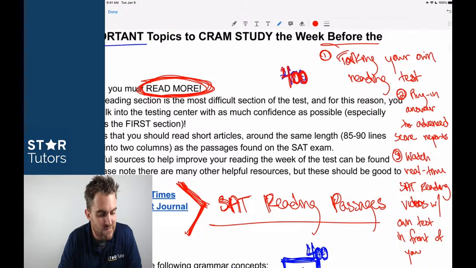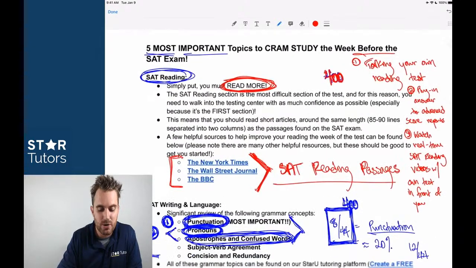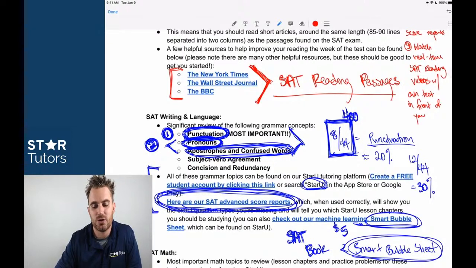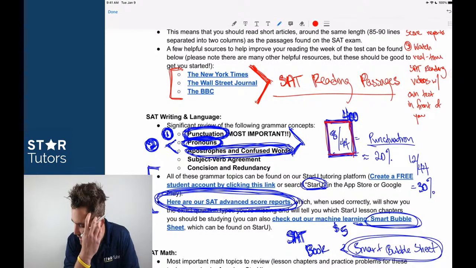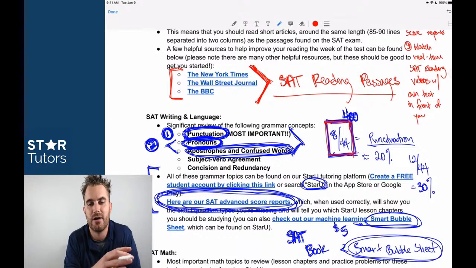Okay? Guys, for everybody that's just jumping on, if you're trying to get to a 700 on the reading and writing and language section, start with your grammar rules. All right, we mentioned the grammar rules here. I talked about the 5 most important things that you can cover between the writing and language and the math sections on topics.